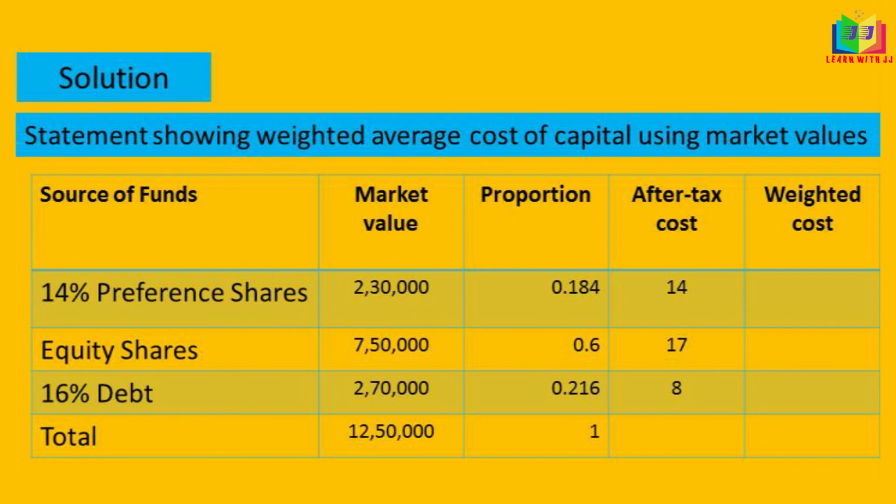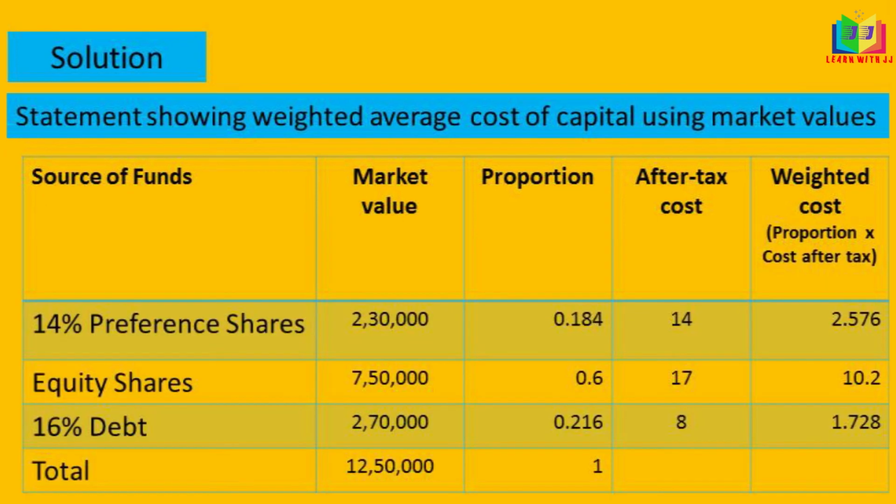Now we write the after tax cost, and next we find the weighted cost by multiplying this proportion with the after tax cost. We got 2.576 for preference share, 0.6 into 17 gives 10.2 for equity shares, and 0.216 into 8 gives 1.728 for debt.